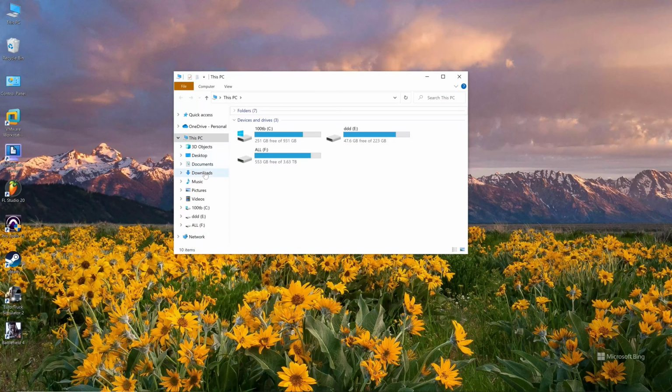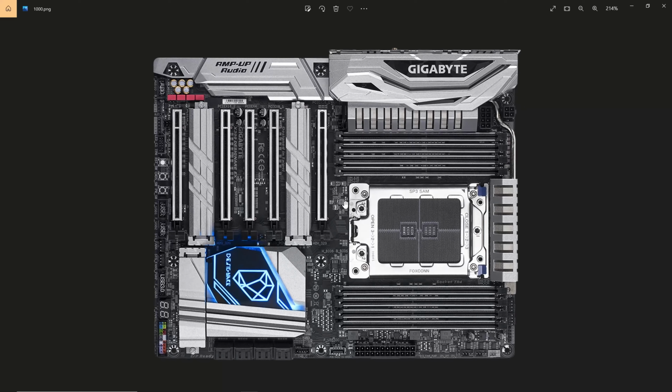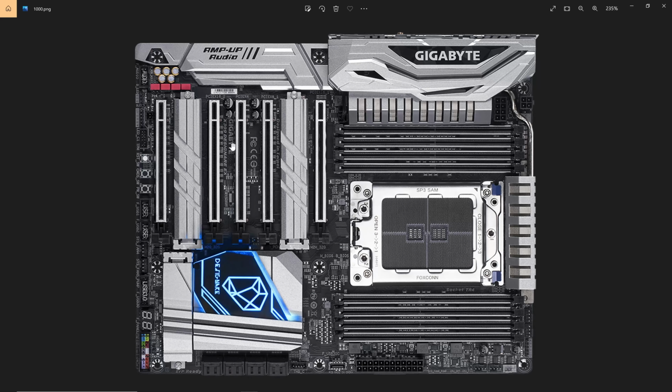As I have here a picture of the motherboard that I currently have, you can see here mostly the brand and the model number. Sometimes it will be in this area and sometimes in this area in the middle of the motherboard. For this model we can see it's a Gigabyte model X399 Designare EX.